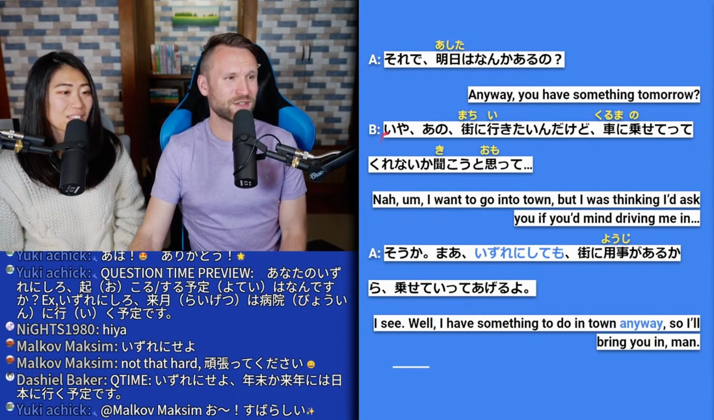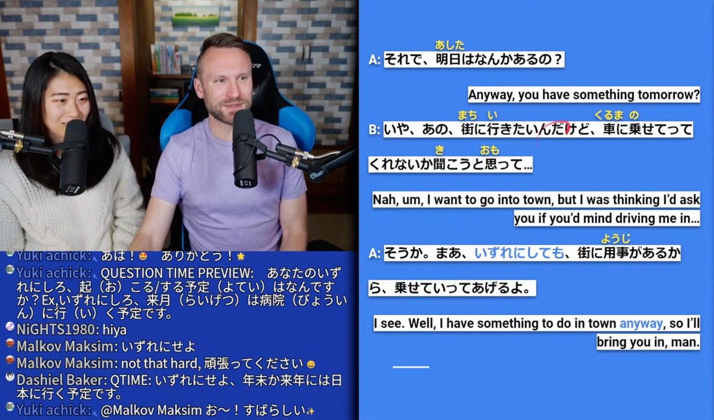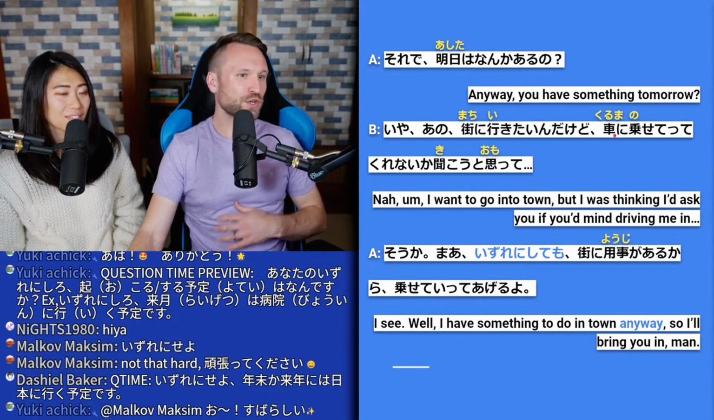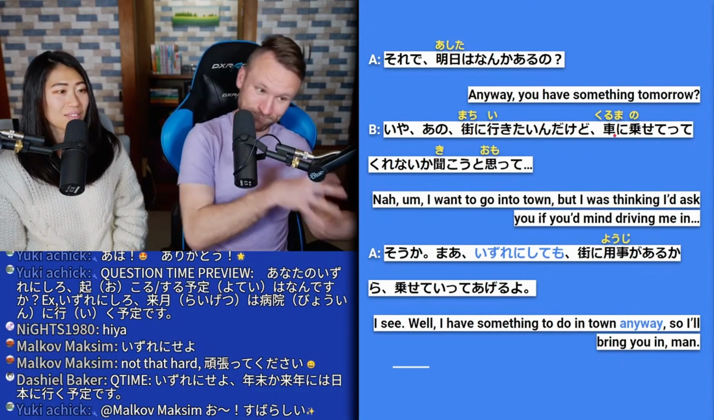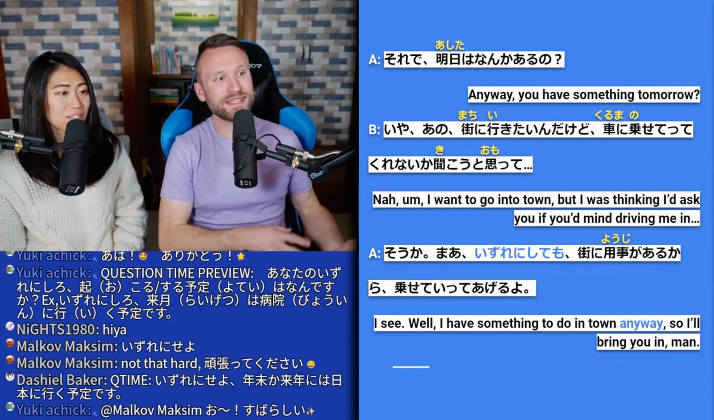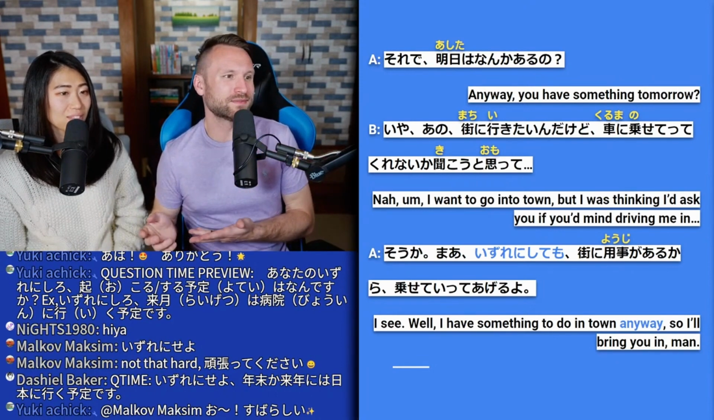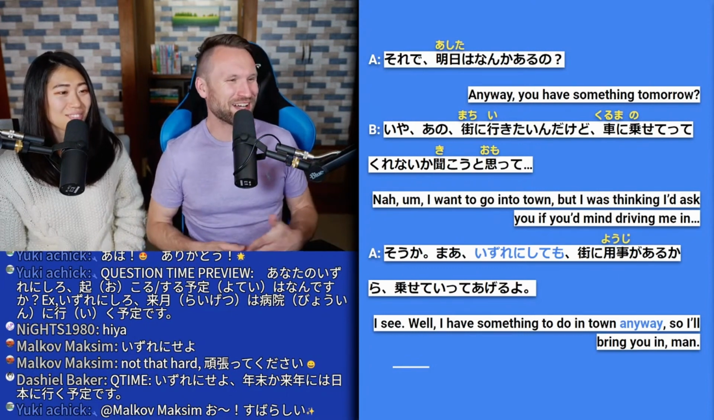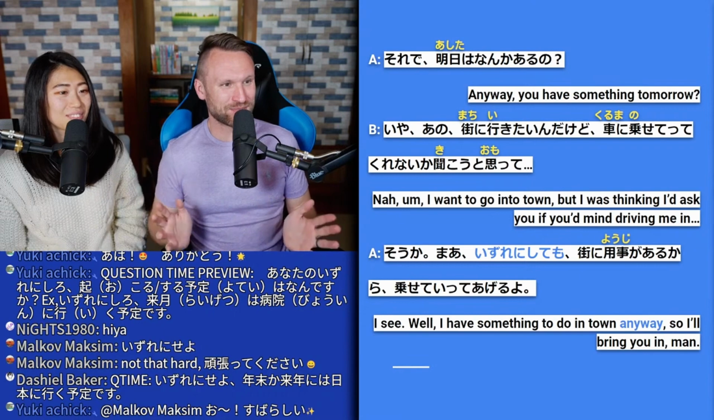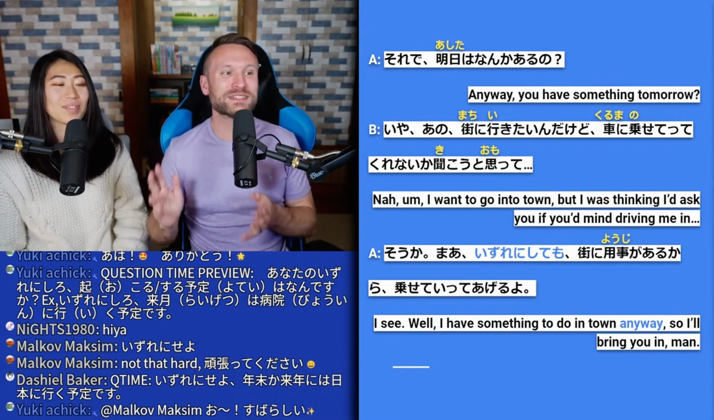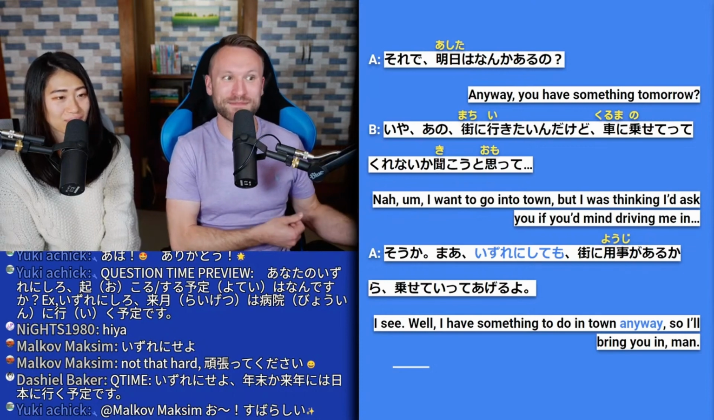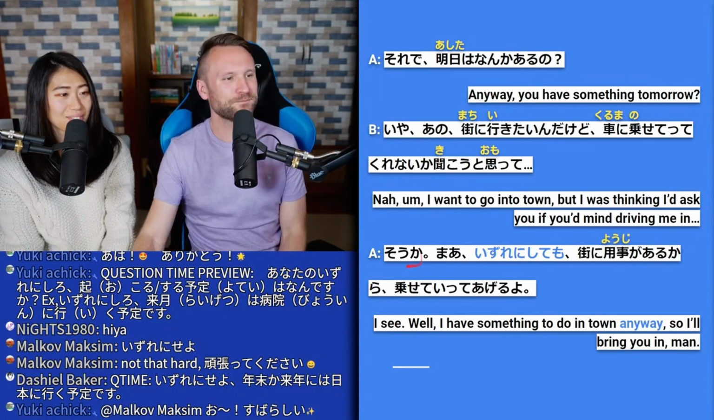mind driving me in. So, いや、町に行きたいんだけど, so this んだけど is the explanatory one, and it's 町に行きたい, I want to go to town. 車に, so in the direction of your car or in your car, 乗せてってくれないか, so won't you let me in your car, or take me in your car. か, so that's the question, marking it as a question. 聞こうと思って, so I was thinking I was gonna ask if you wouldn't mind letting me in your car to take me to town. That's what's implied here.